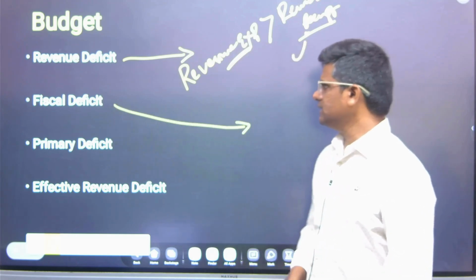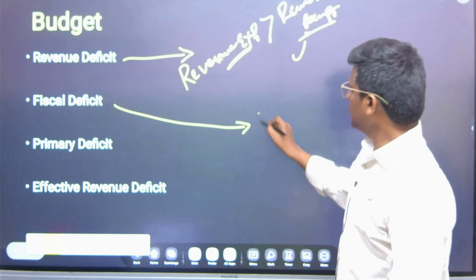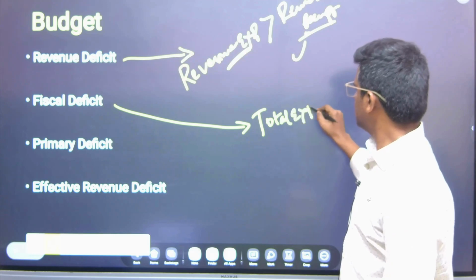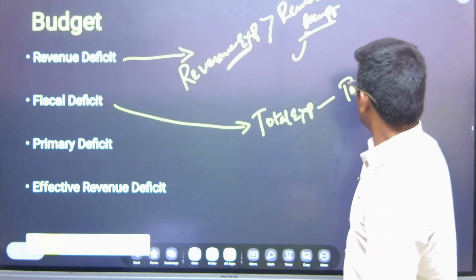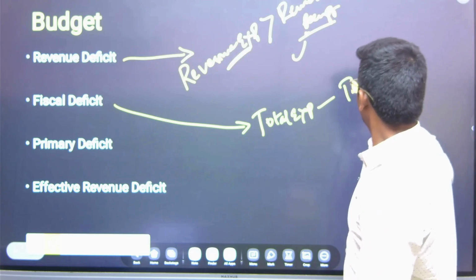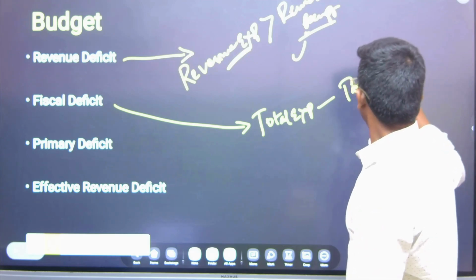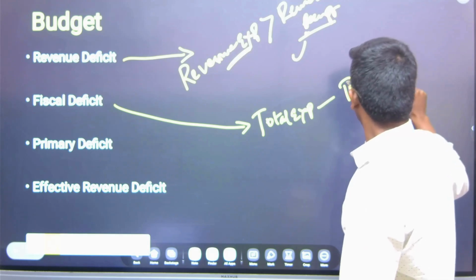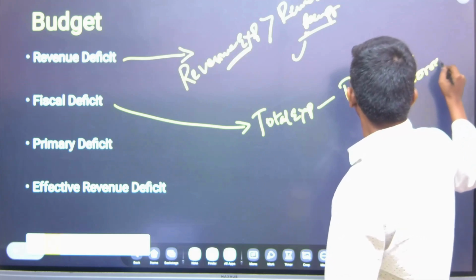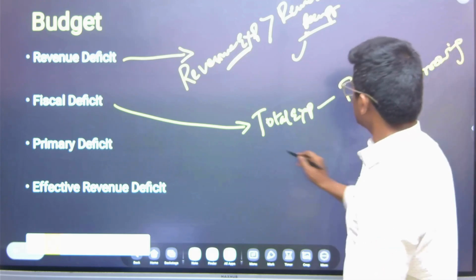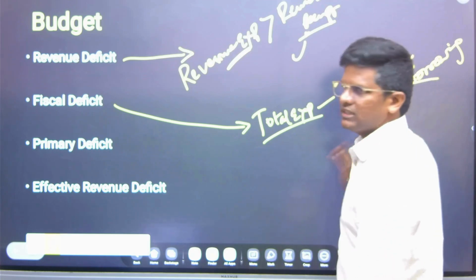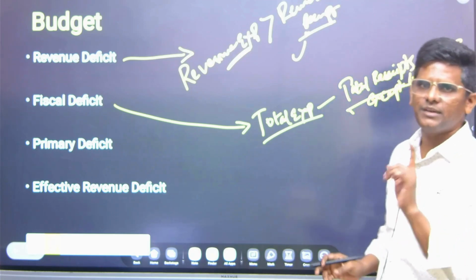Fiscal deficit is total expenditure minus total receipts except borrowings. Means we will take the total expenditure, how much money we are going to spend, and we will take the total amount of money we got except borrowings.